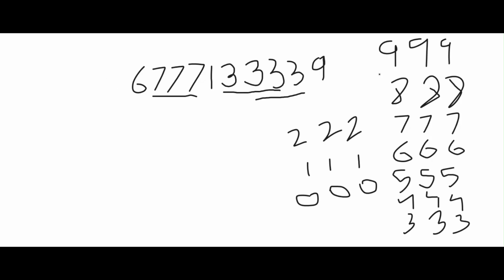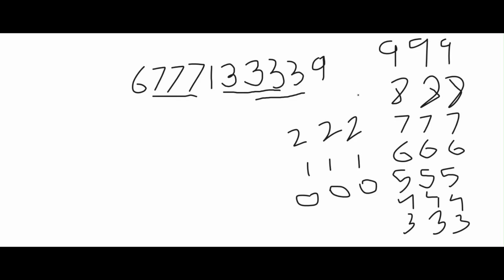As we want to find the maximum number, we'll start from the highest, that is 999. We'll check, is 999 present anywhere? No. So we go on to the next string, which is 888. Is 888 present over here?